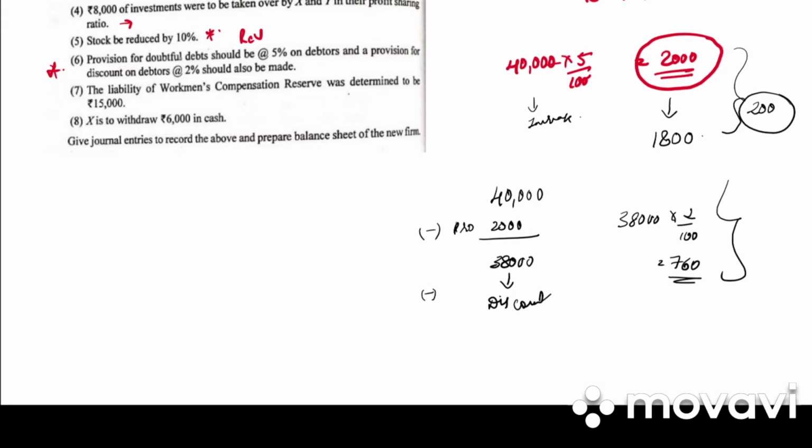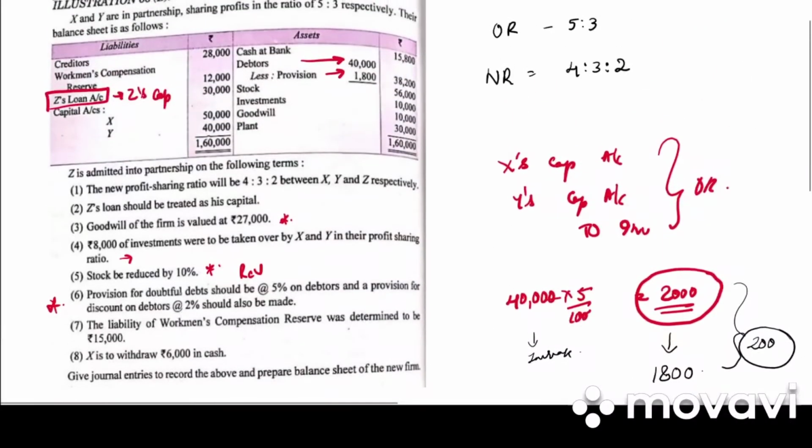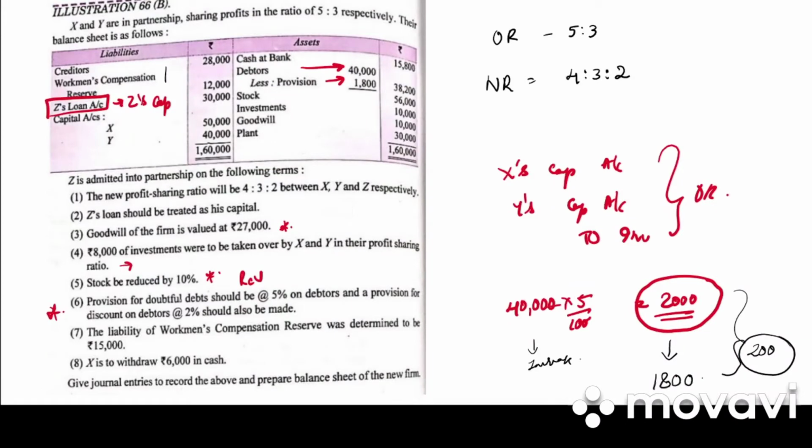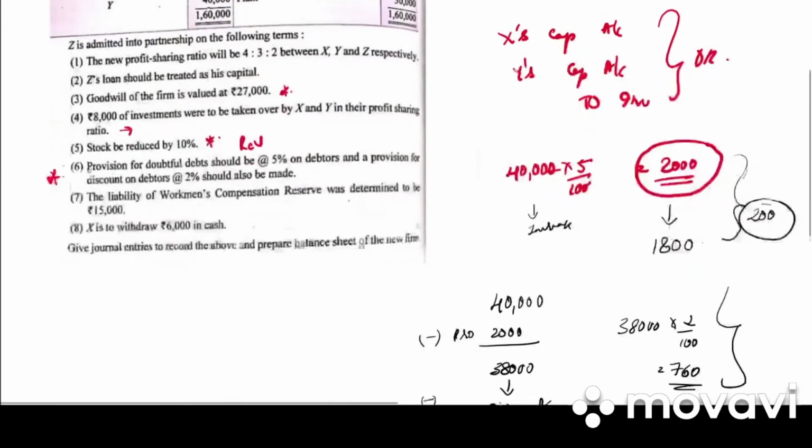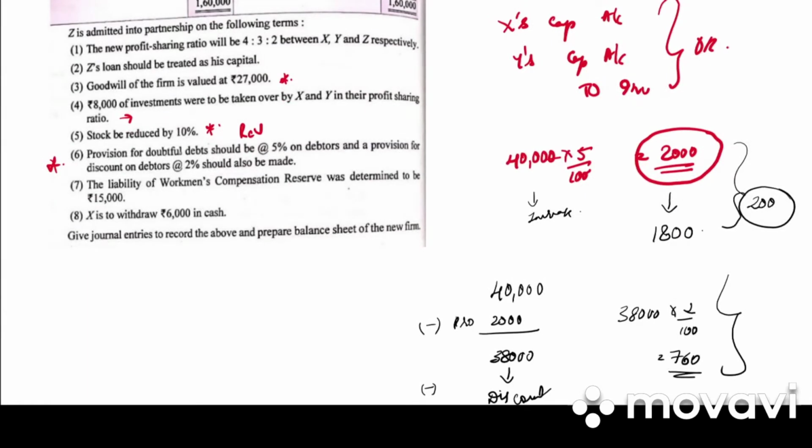The liability of workman compensation reserve was determined to be 15,000. So in the question, what is the compensation reserve? 12,000. But what is the claim? It is 15,000. So the claim is more than the reserve. In this case, what is the journal entry? It is workman compensation reserve account debited, revaluation account debited to liability for workman compensation account. We had studied this in the previous chapter.